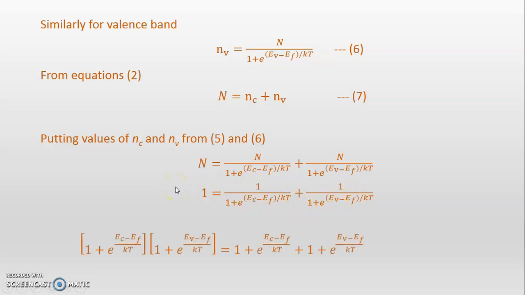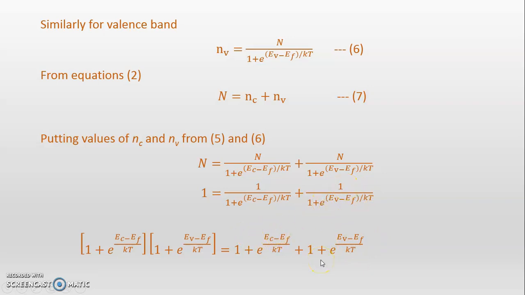So we get 1 plus e raised to (EC minus EF) upon kT plus 1 plus e raised to (EV minus EF) upon kT.